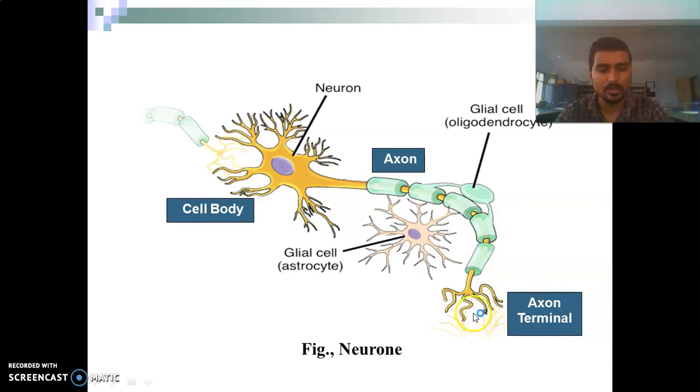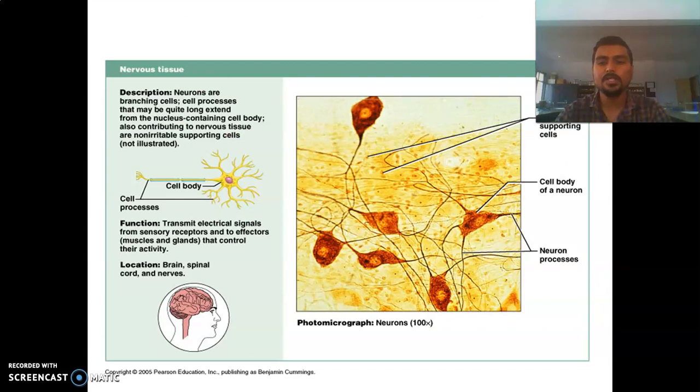A second neuron connects to this axon terminal. On other sides of the neuron there are glial cells, the astrocytes and oligodendrocytes. The description, function, and locations of neurons are given in these tables.